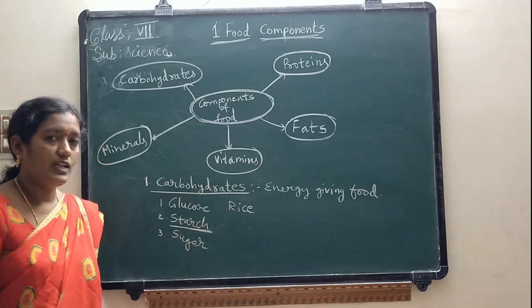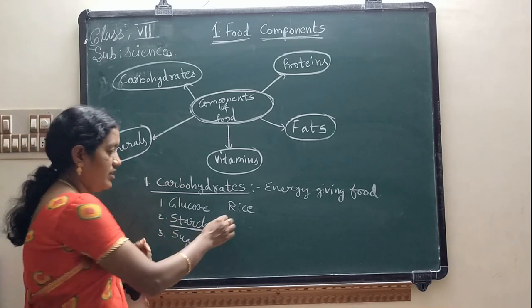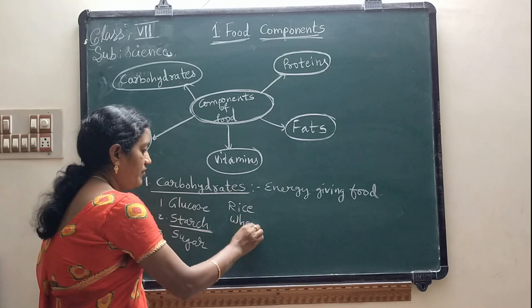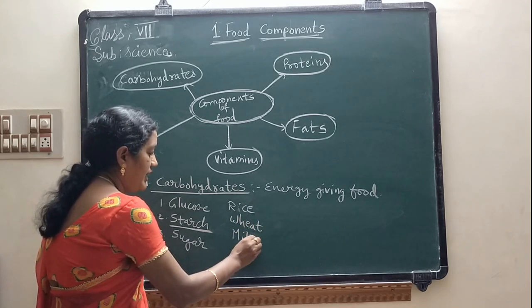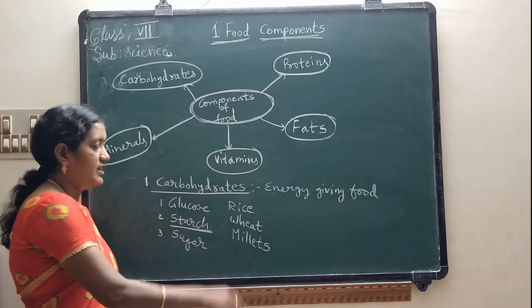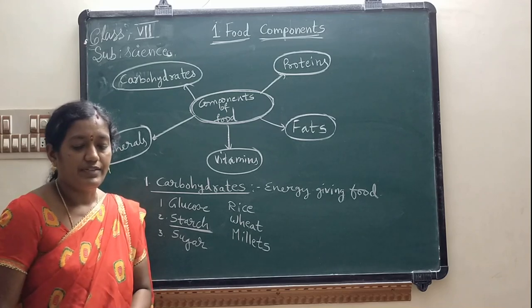So next, what are the different sources of these carbohydrates in our diet? Rice, wheat, millets. By taking these in our diet, our body will get these carbohydrates.